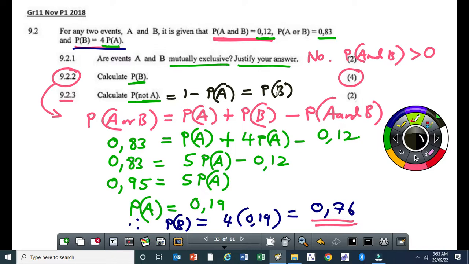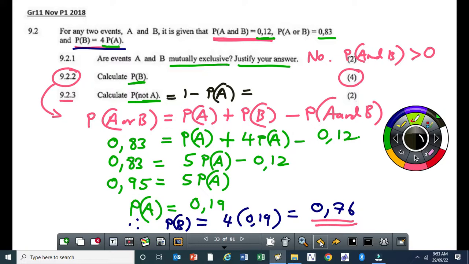But you see, here you can end up having a problem. I would suggest that you work with A throughout. Don't try to introduce B because you can end up getting confused, because there are two different events. The probability of B not happening might not be exactly the probability of A happening.